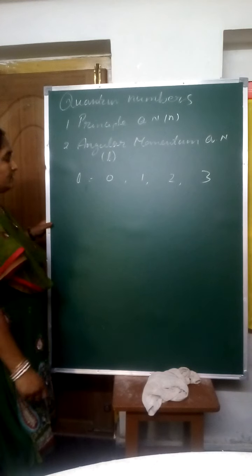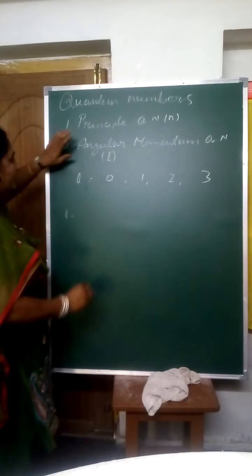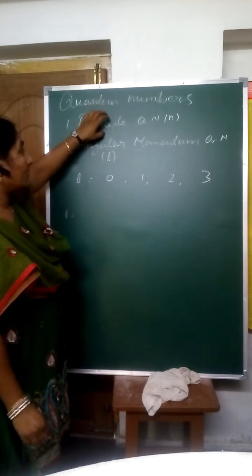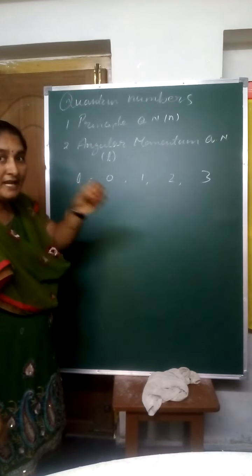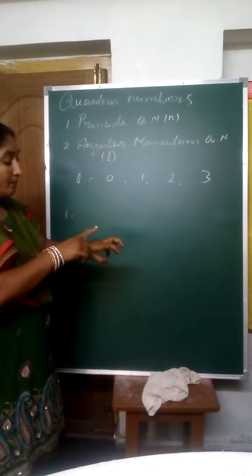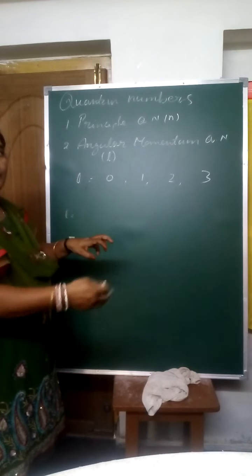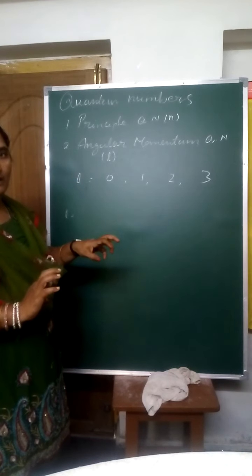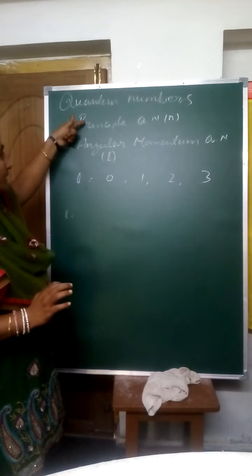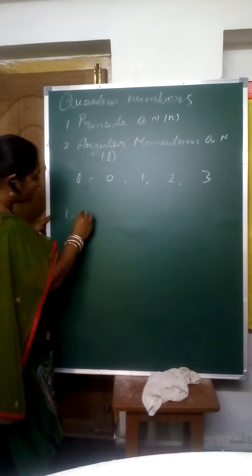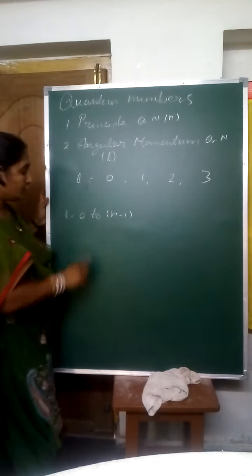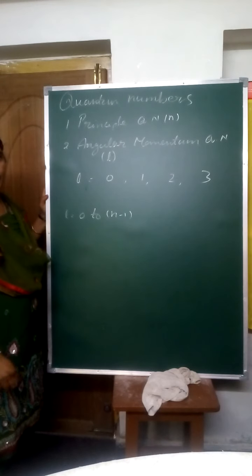How will you get this? See, the angular momentum quantum number depends upon the principal quantum number, because the principal quantum number tells us the main shell, in which shell the electron is revolving. By using that only we can explain all the remaining properties of the electron. That's why L depends upon n. That means L values are 0 to n minus 1. Keep it in your mind.